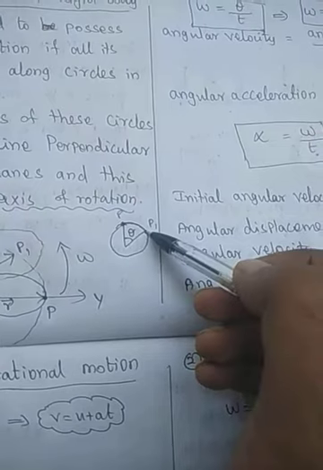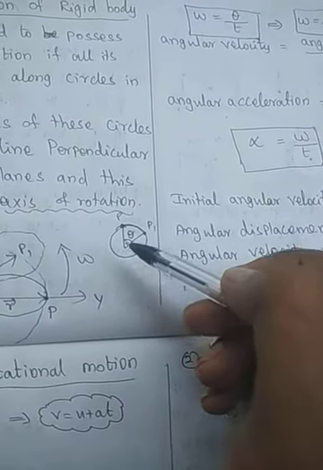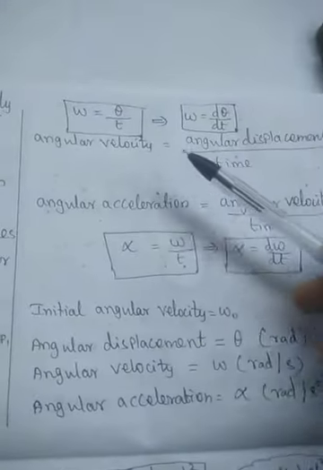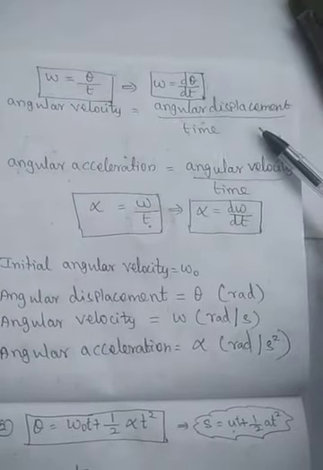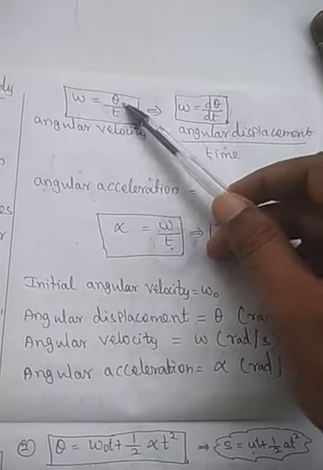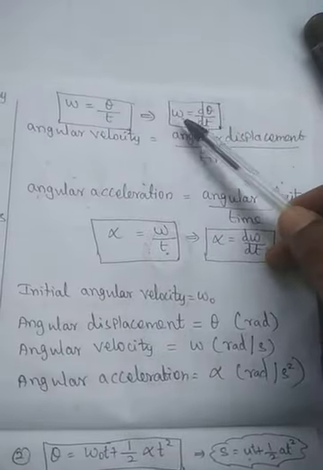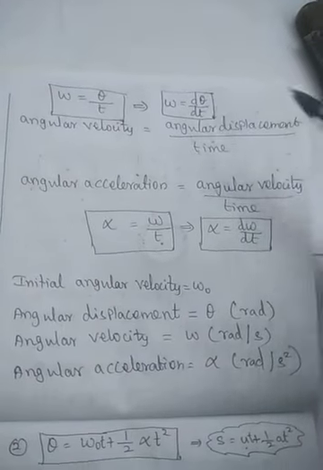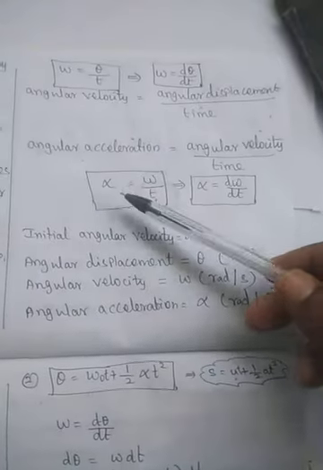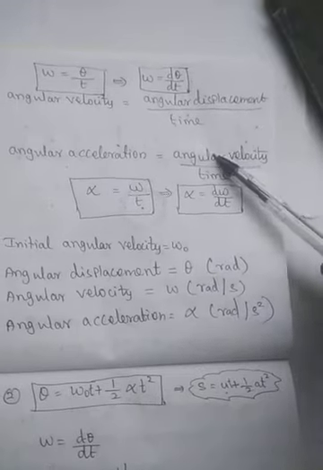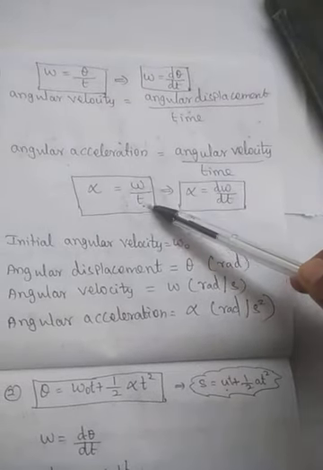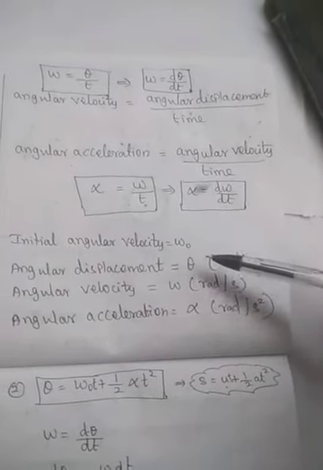This angle theta is equal to the angular displacement. The time taken is t. So theta by t is the angular velocity. Angular velocity is equal to angular displacement by time. Omega is equal to theta by t. In differential form, omega is equal to d theta by dt. Then angular acceleration is angular velocity by time, that is omega by t. Alpha is equal to d omega by dt.